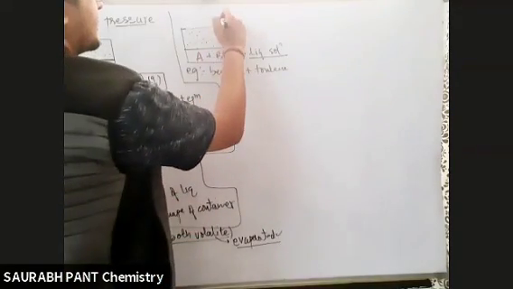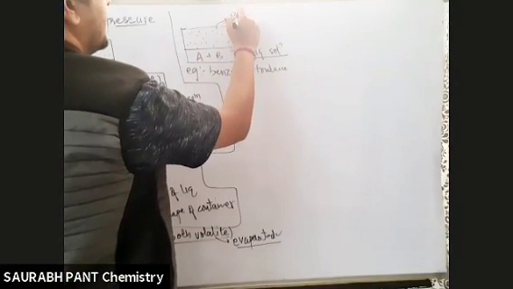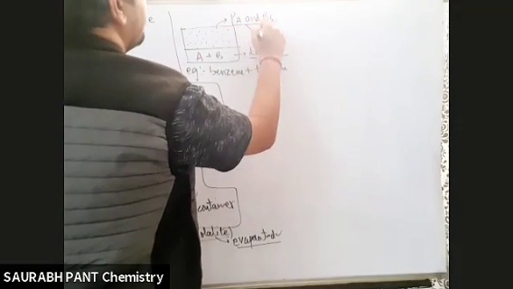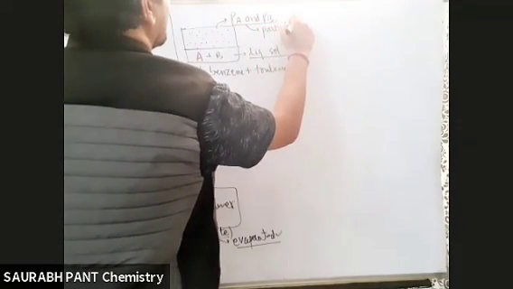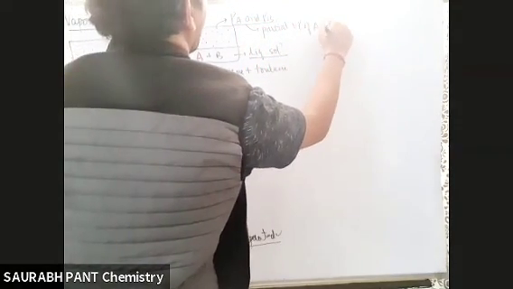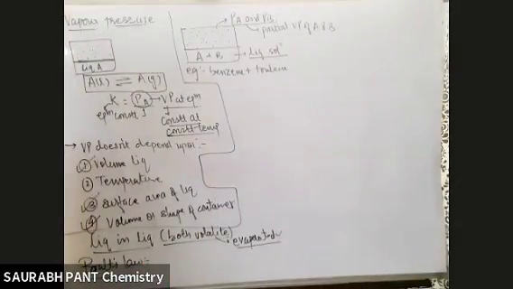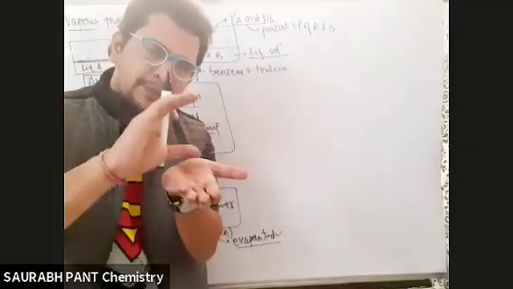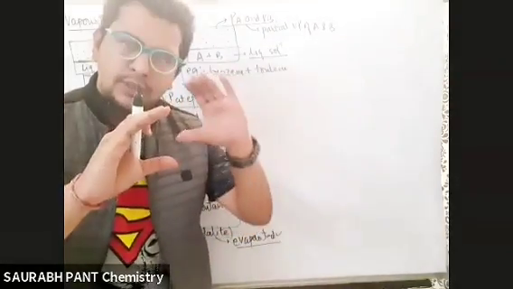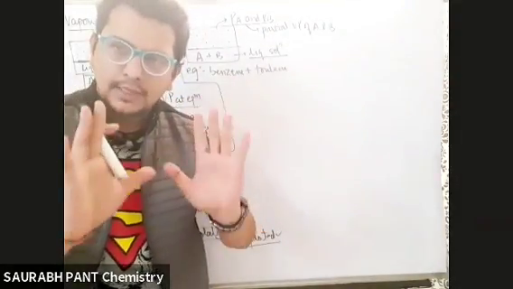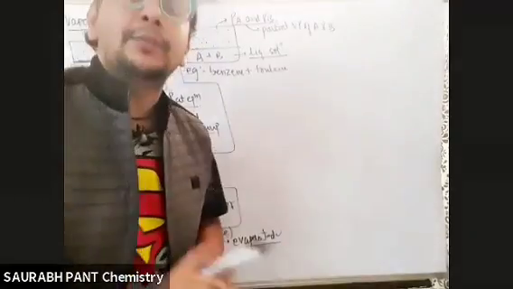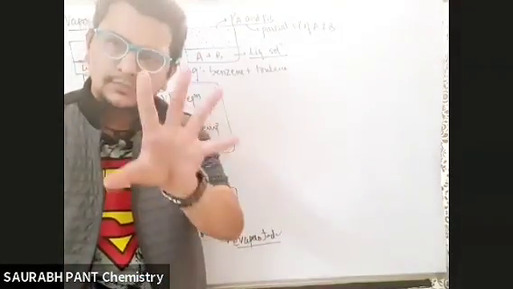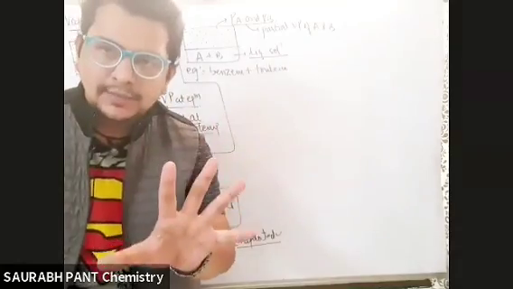So this is PA and PB. What are PA and PB? PA and PB are the partial vapor pressures of A and B. Partial vapor pressure, because whenever there is a mixture, the vapors on the top of it will contain both A as well as B. So I will call it the total vapor pressure, and the total will have two components, A and B.